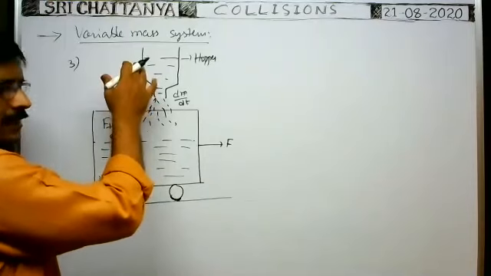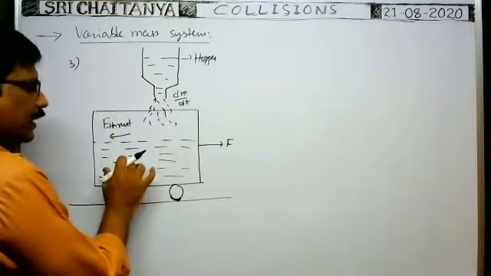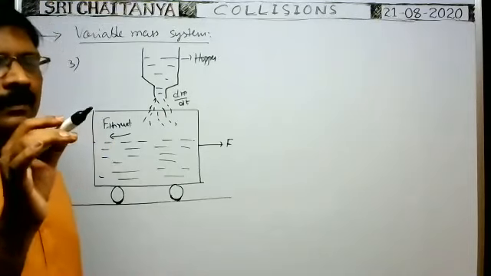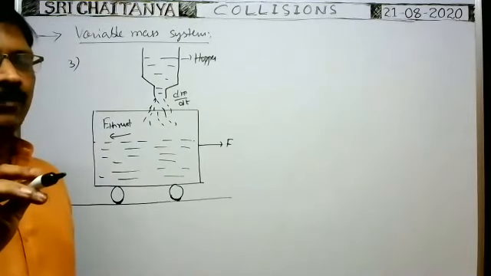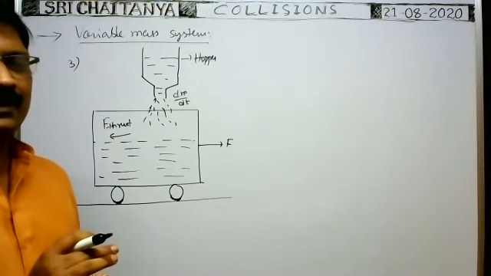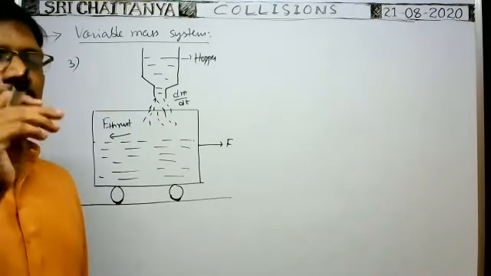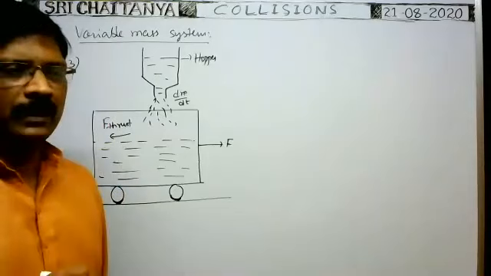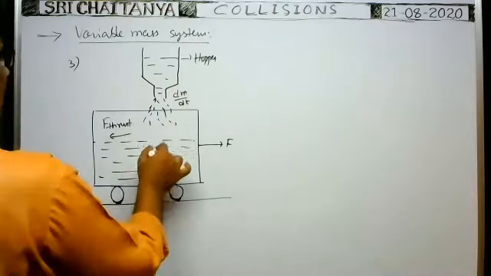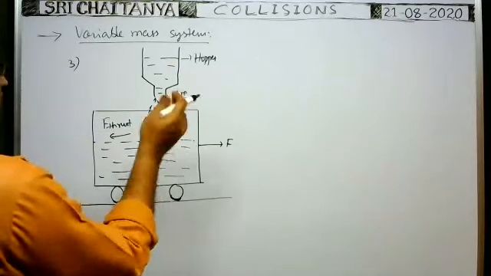Suppose mass decreases, then thrust supports the motion of the vehicle. If mass increases, thrust opposes the motion of the vehicle. That is important. In the formula, thrust is equal to v relative into dm by dt. If dm by dt is negative, that means mass decreases, and in such a case thrust supports the motion of the vehicle. If dm by dt is positive, that opposes the motion of the vehicle. Here, because of sand filling in the car, thrust is developed and mass increases. That's why thrust acts on the vehicle opposite to its motion.